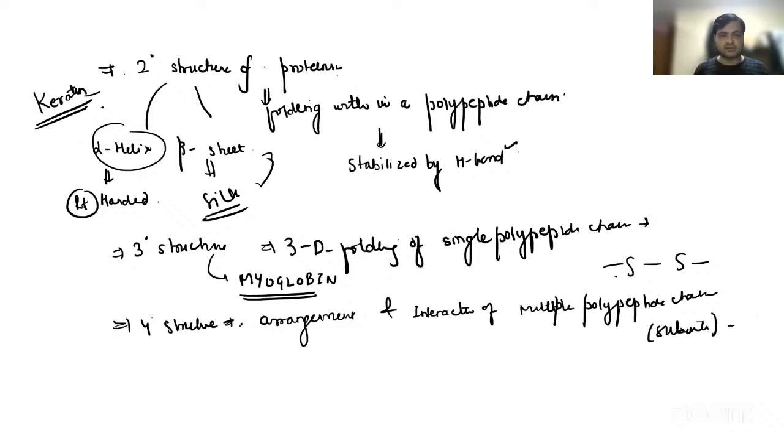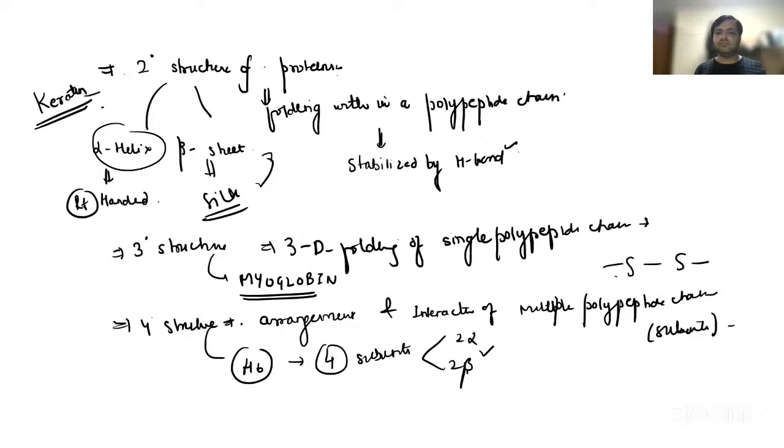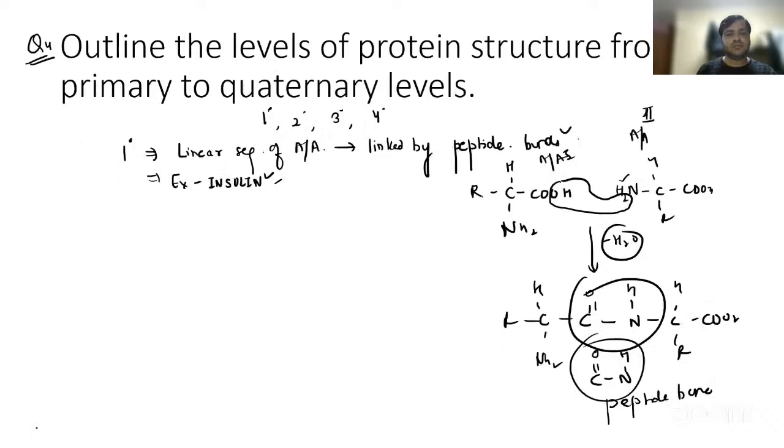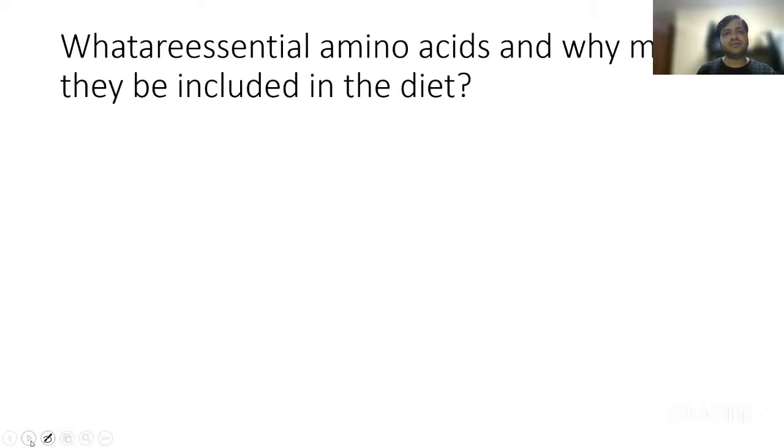So the example is hemoglobin, right? The oxygen carrying protein in the red blood cells. It consists of four subunits. You already know the structure of hemoglobin consists of four subunits, two alpha and two beta. And they take in the oxygen, bind to the oxygen and release the oxygen. So that is again regarding the protein structures which we have discussed.